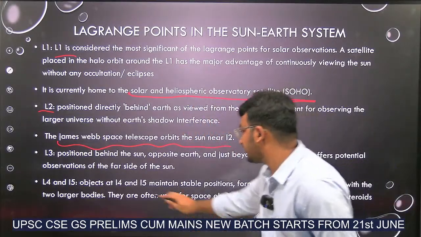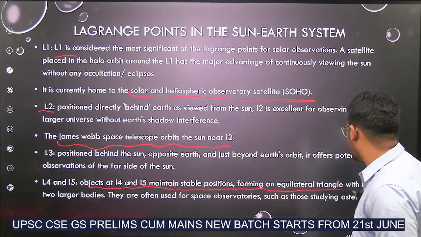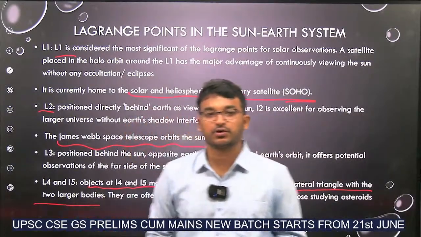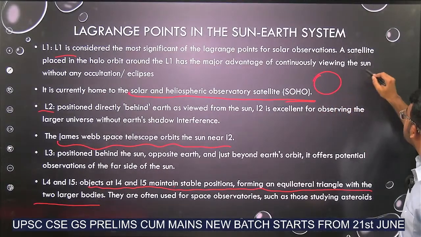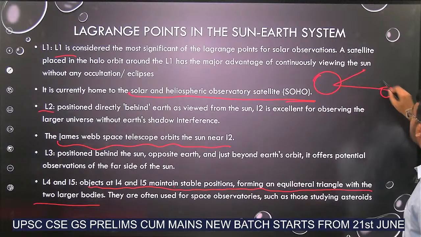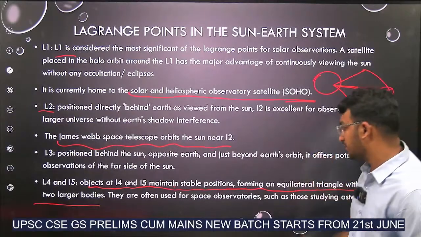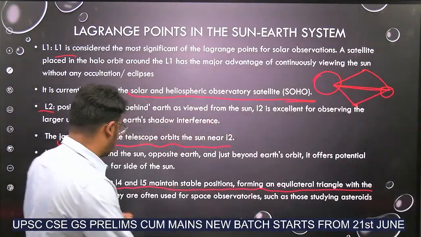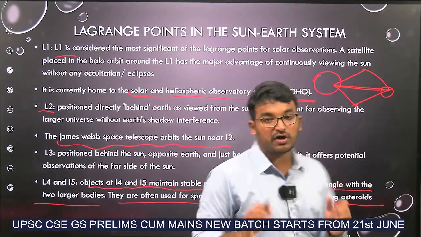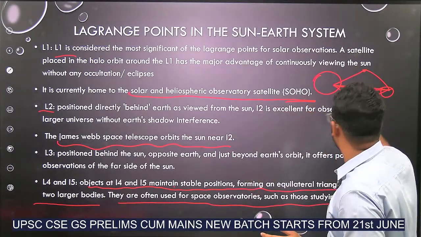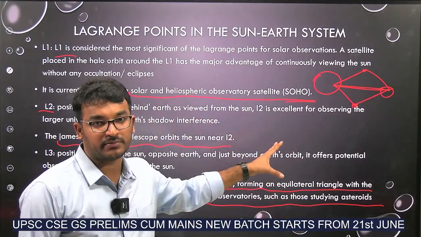Similarly, L4 and L5. Objects at L4 and L5 maintain stable positions, forming an equilateral triangle with the 2 larger bodies. See, this is the sun, this is Earth. Consider this is the L4 point. It will form an equilateral triangle, and consider this is the L5 point. This also will make an equilateral triangle. Now why is this important? Because these points are often used for space observatories such as those studying asteroids, because they stay fixed in their stable positions. So whatever happens in the universe, it will be able to study properly. No disturbance at all.